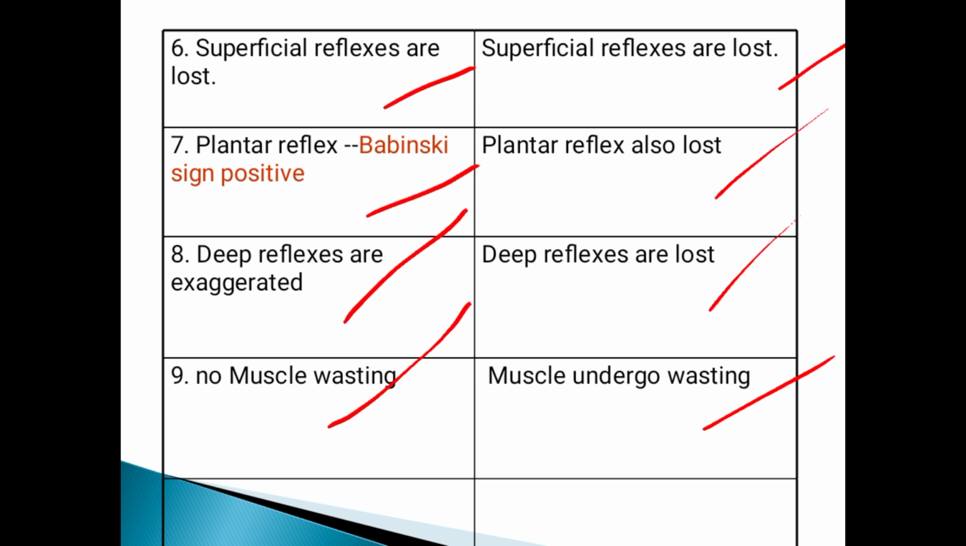Coming to the descending tracts, there are two types: the pyramidal tract and the extrapyramidal tracts. The pyramidal tract takes origin from the motor cortex, and the extrapyramidal tracts take origin from areas other than the cortex, like the cerebellum, basal ganglia, or thalamus. The pyramidal tract is also called the corticospinal tract.